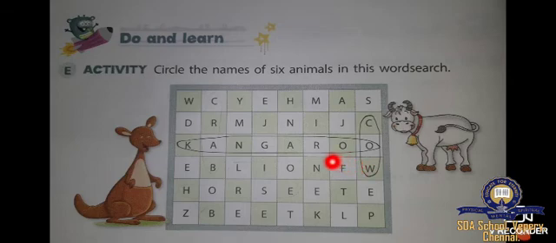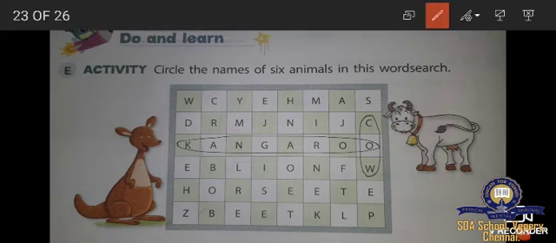Now we have to find the other animals. They gave 6 animals. They already circled 2 animals. We have to find the 4 animals. Shall we do that? Crab. And the next one is horse.